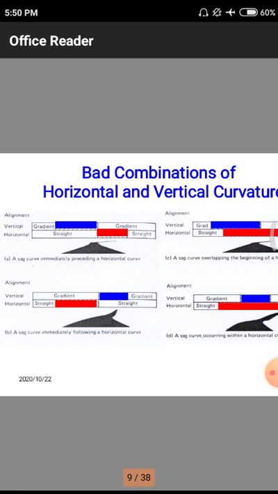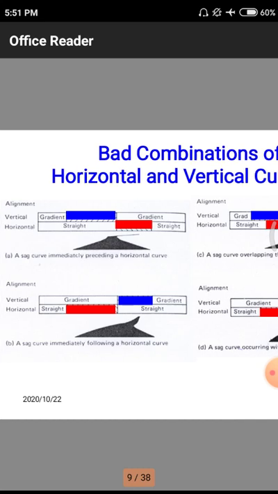Here we are having a total of four figures, named A, B, C, D. In figure A, we are having a sag curve immediately preceding a horizontal curve. That means sagging and hogging. Sagging means expansion, hogging means decrement in size.